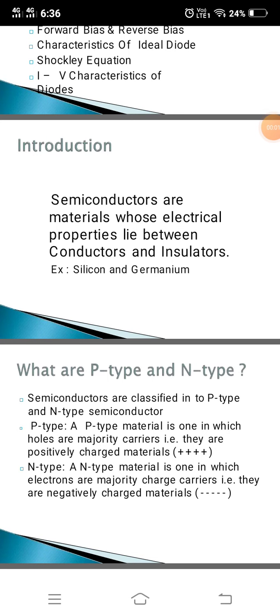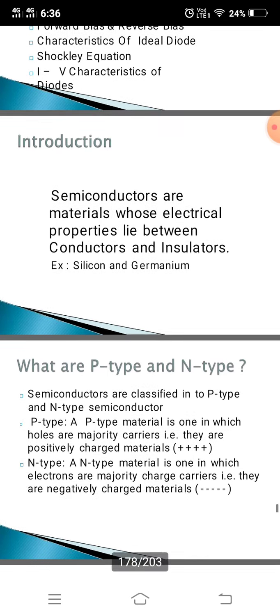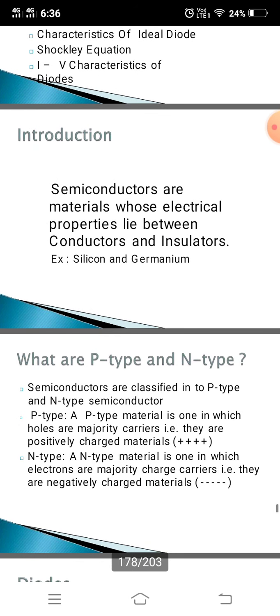Come, let's go with semiconductors. Semiconductors are a material whose electrical properties lie between conductors and insulators.